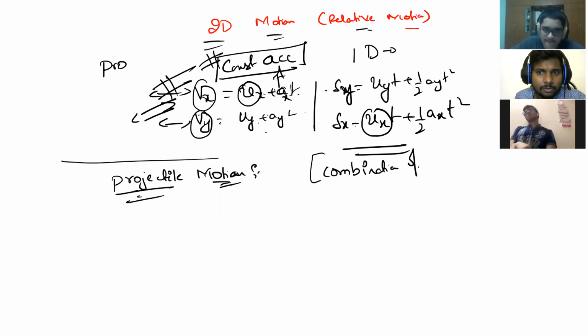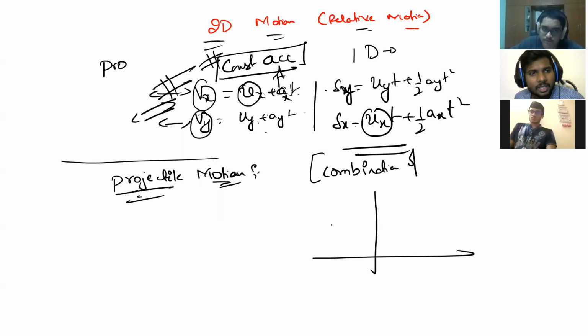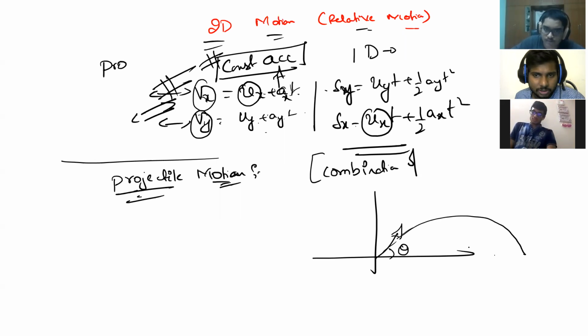It's a combination of both dimensions. For example, if a ball is thrown with an angle theta with the ground, this will execute a projectile motion, wherein this motion can be studied in two ways. One is vertical direction motion and the other is horizontal direction motion.